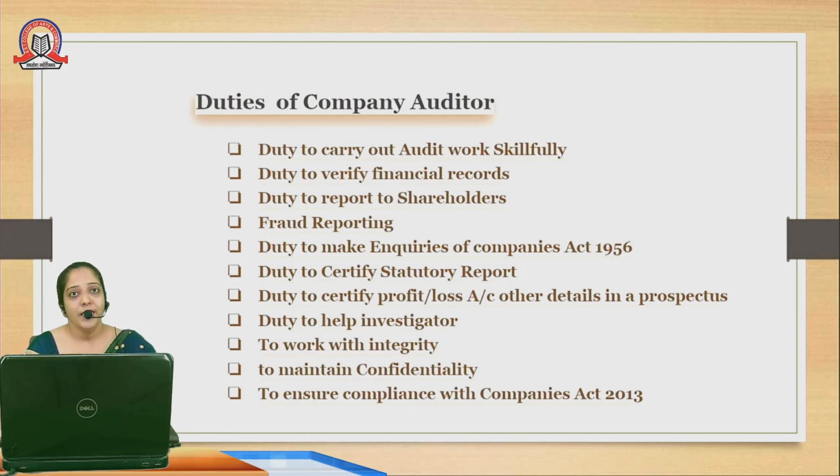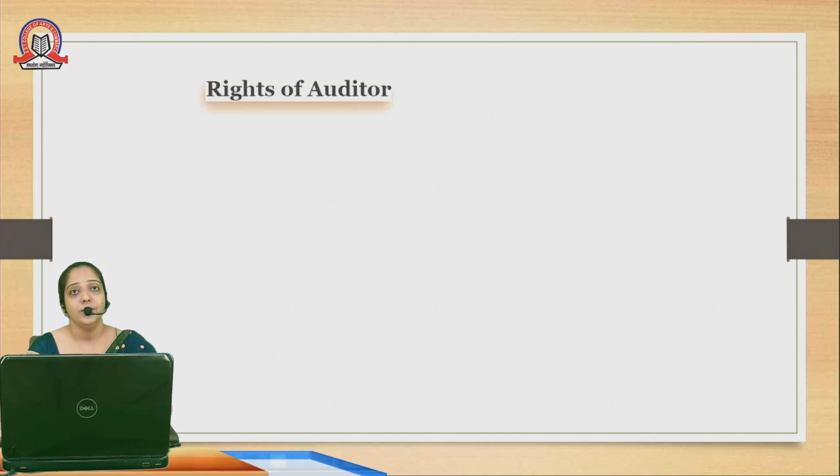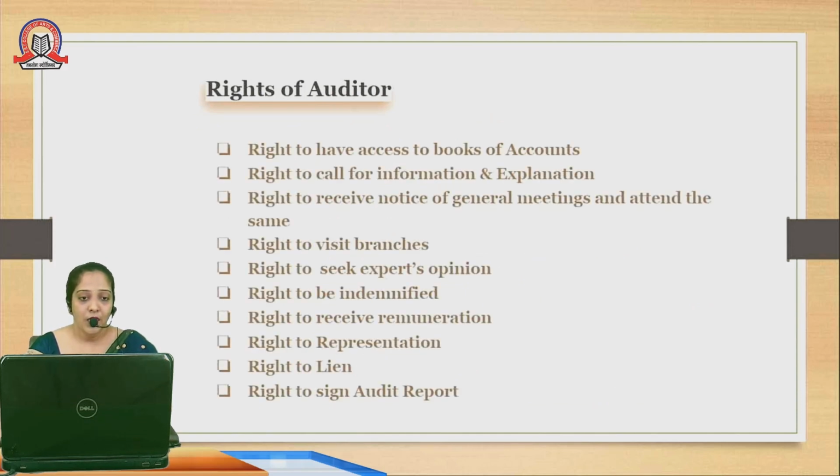Now, as we have seen the duties of the company auditor, now we'll go to the rights. What are the different rights available to the company auditor? First of all, the right available to the auditor is right to have access to the books of accounts. Basically an audit work is conducted with the help of all the documents starting from voucher entry. So the auditor should have a right that he or she can access the books of accounts of the company, and he will check all the requirements in relation to the smooth conduct of the audit.